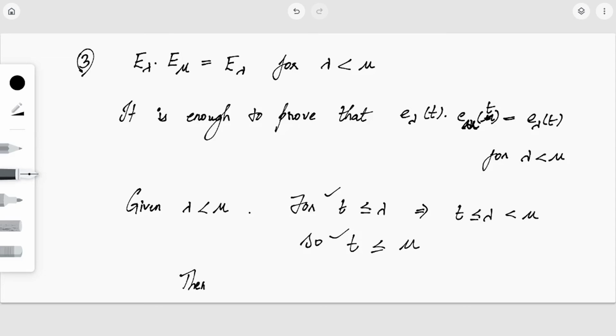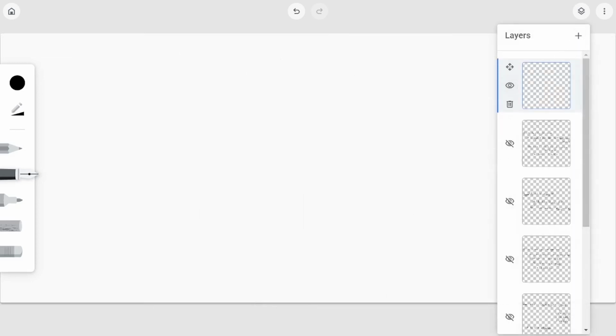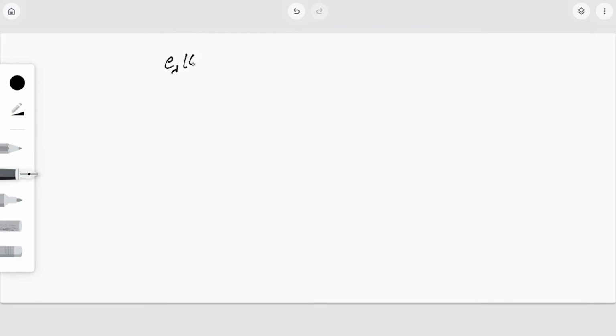Since t is less than or equal to lambda, E lambda of t is equal to 1, and E mu of t also will be equal to 1 because t is less than or equal to mu also. Therefore, E lambda of t into E mu of t is 1 into 1, that is 1. So that is the same as E lambda of t.